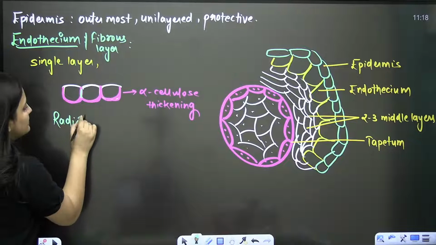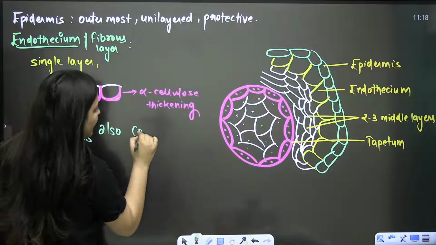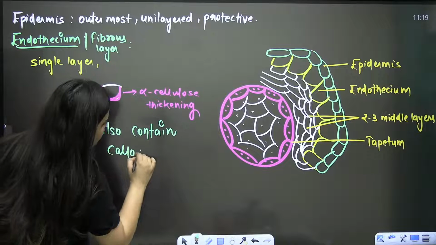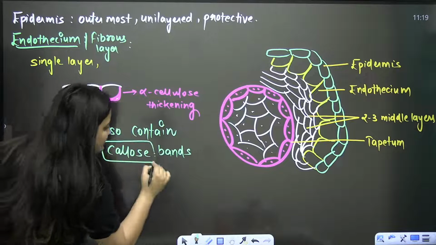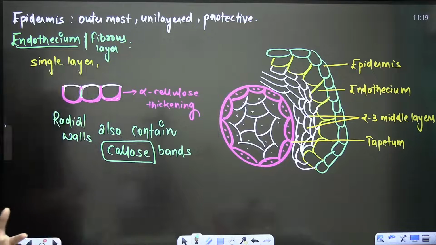radial walls also contain callose bands. They also contain callose bands. So callose is also a polysaccharide. Callose is what, bache? Callose is also a polysaccharide.